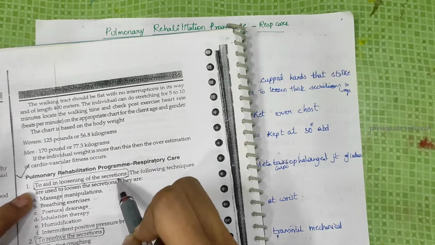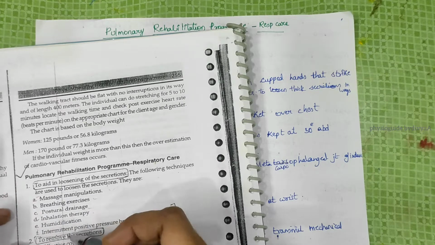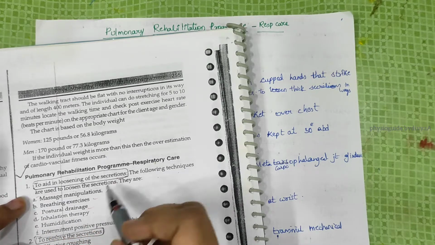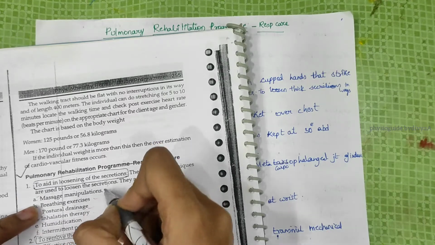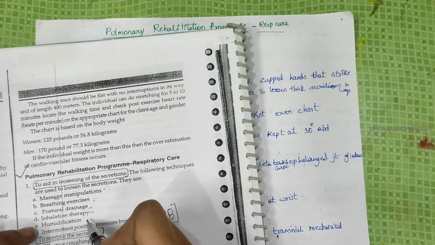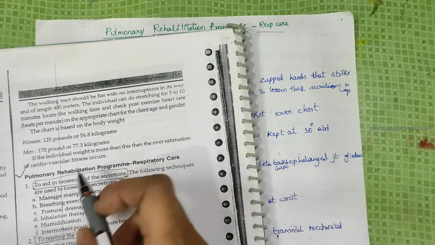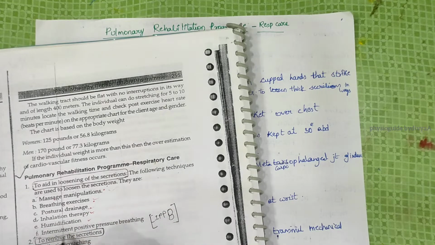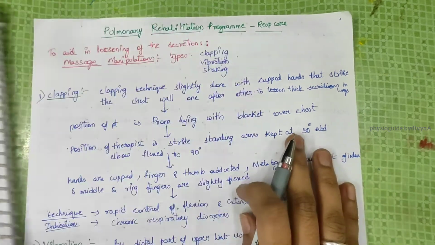For loosening of secretions, there are 6 techniques, for loosening secretions and helping them come out. The first one is massage manipulation, then breathing exercise, postural drainage, inhalation therapy, humidification, and IPPB. Now I am explaining every topic individually and clearly. Let's start our video. What is massage manipulation?